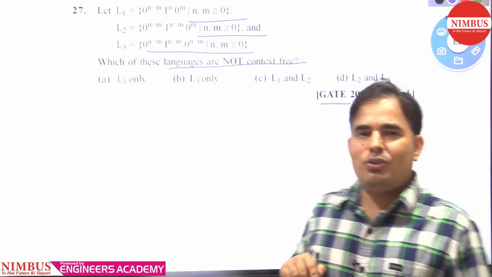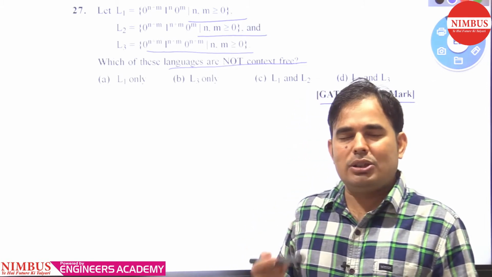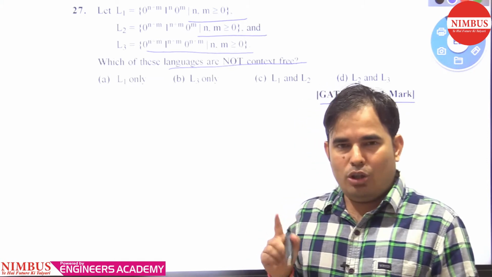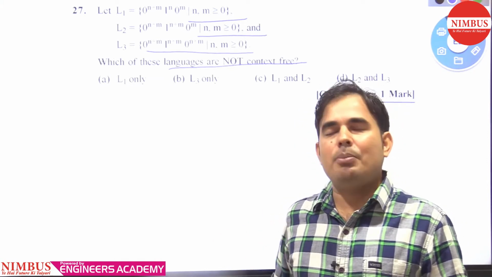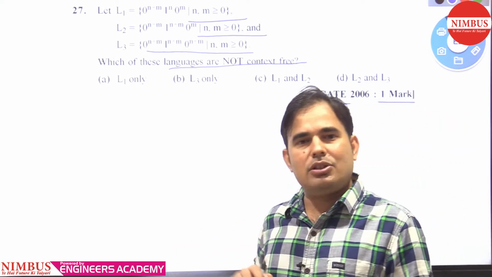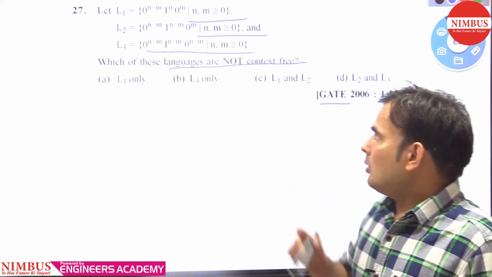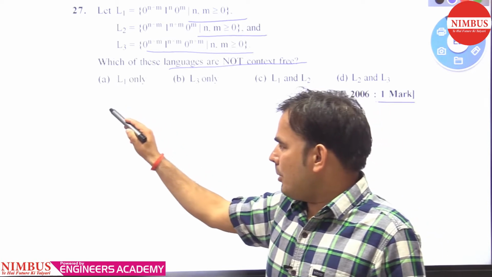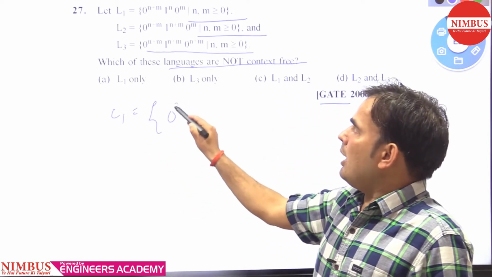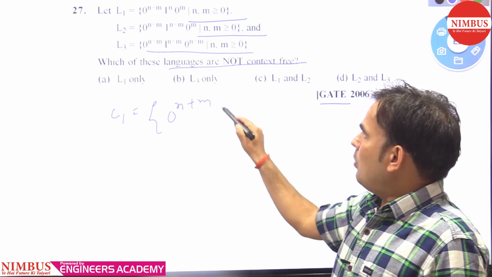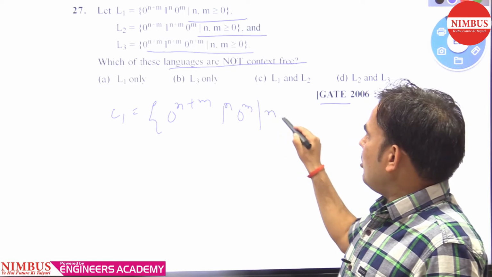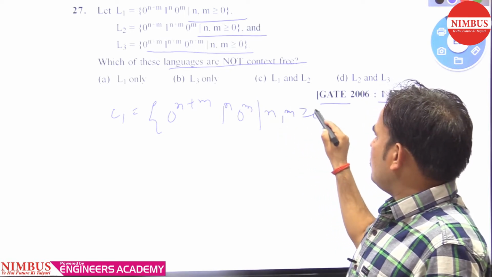So first we need to understand what context free allows. Context free allows only one comparison between elements of the string. If more than one comparison is there, then you can say that language is not context free. So let's check where only one comparison is required. L1 equals 0^(n+m) 1^n 0^m, n, m greater than or equal to 0.